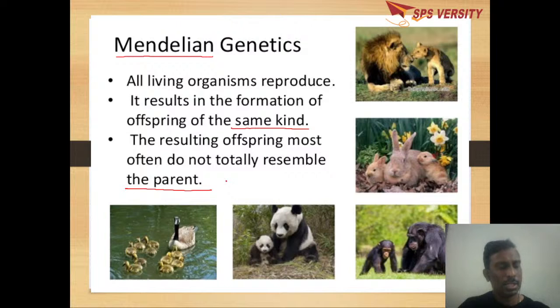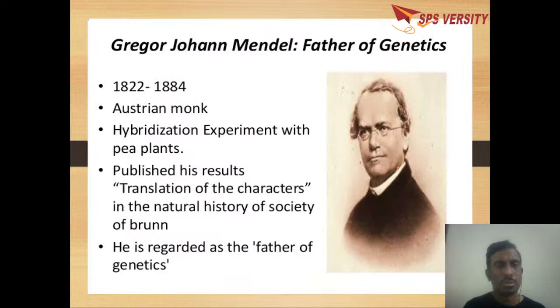Why? What is the reason? During the process of reproduction, a lot of changes take place, which make them not resemble the parent. Even though they are of the same kind, they do not resemble the parent. For example, rabbits of the same parent do not resemble each other. So what is the reason? What happens during the process? Here, let us take the contribution of Mendel.